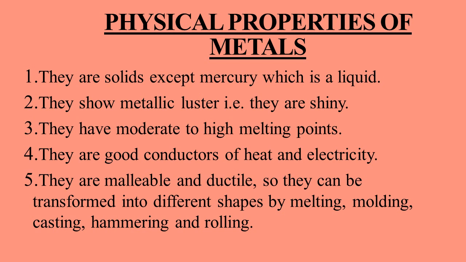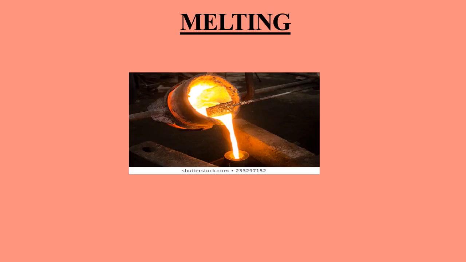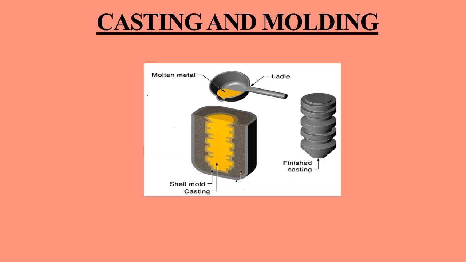Malleable means they can be transformed into sheets, and ductile means they can be transformed into wires. So because of these properties, they can be transformed into different shapes by processes like melting, molding, casting, hammering, and rolling. Melting is the change of the solid state into the liquid state. We can melt the metals and change them into different shapes by heating them.